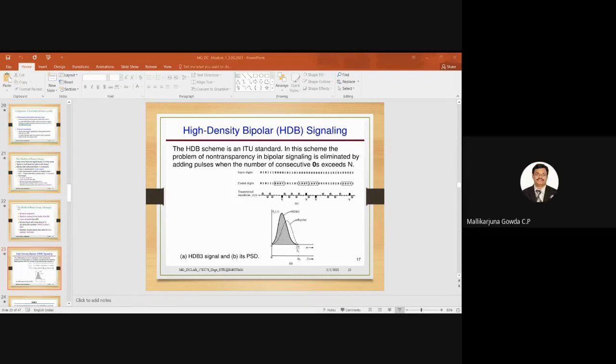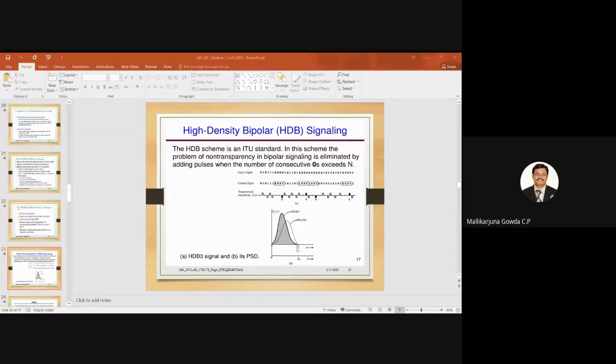Then 2 zeros are there, so no pulse. Then 1, so it has to be a positive pulse, because the previous one was a negative pulse. So positive pulse, then 0, no pulse. Then the next one is a negative pulse because the previous one is positive. So the next one is a positive pulse, then 0, no pulse. Then 1 has to be a negative pulse because the previous one was a positive pulse. Next 0, no pulse. So next one, positive pulse.